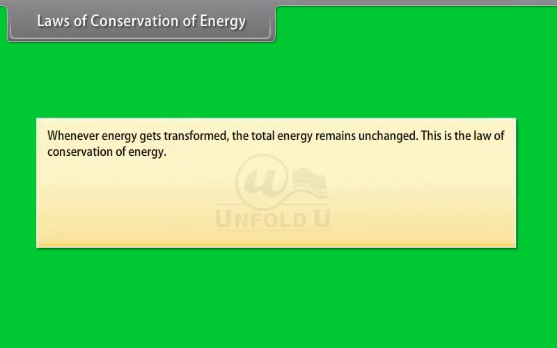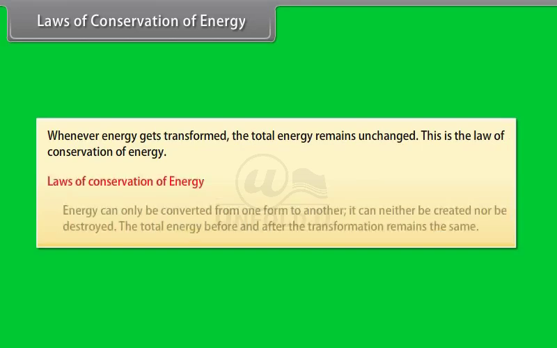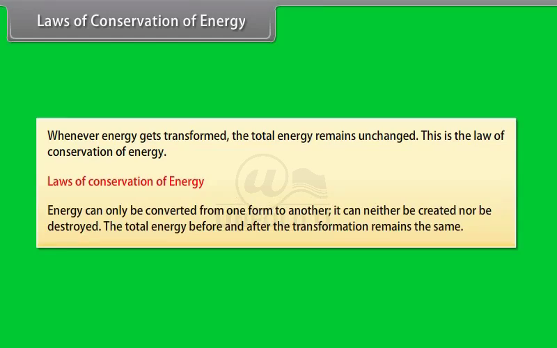Law of conservation of energy. We now know that the form of energy can be changed from one form to another. Whenever energy gets transformed, the total energy remains unchanged. This is the law of conservation of energy. According to this law, energy can only be converted from one form to another. It can neither be created nor be destroyed. The total energy before and after the transformation remains the same.